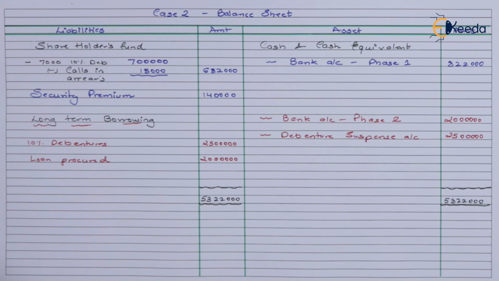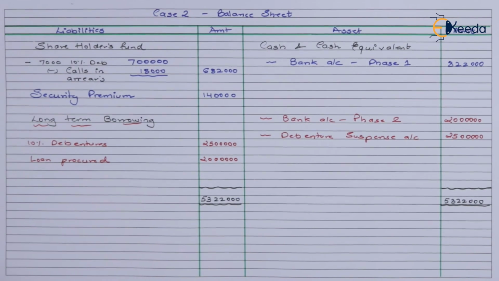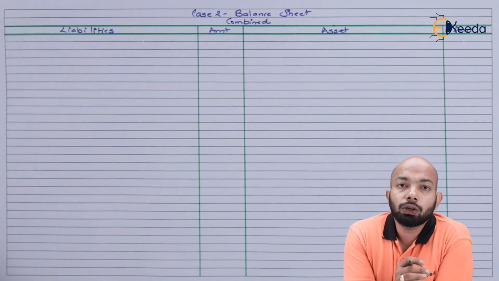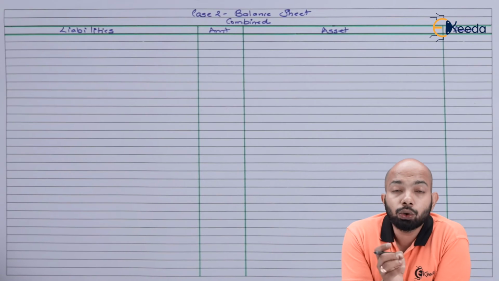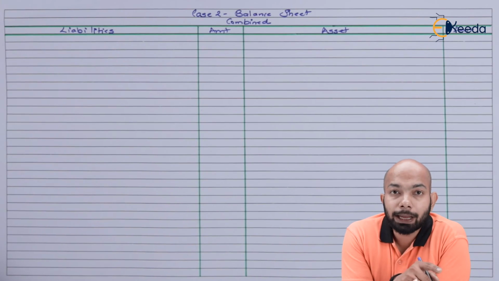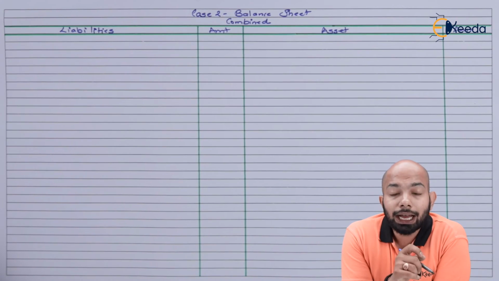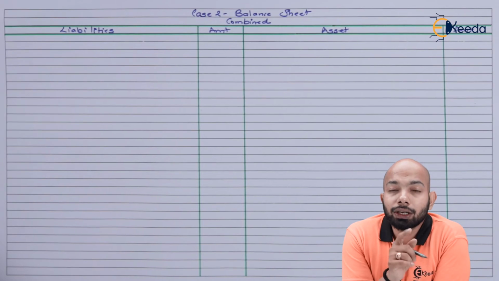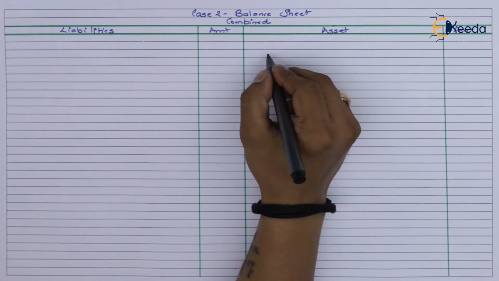Let's go on to the actual balance sheet that can be prepared, or ideally that is meant to be prepared. This is only for your explanation that has been done. Now, when it comes to cash and cash equivalent, it will be a total of bank account actual total which will be mentioned. So 8 lakh 22,000 is what we're seeing in the previous balance sheet. Now, this will have total of suspense account as well as the total of bank account that we have received here. So we'll mention that.